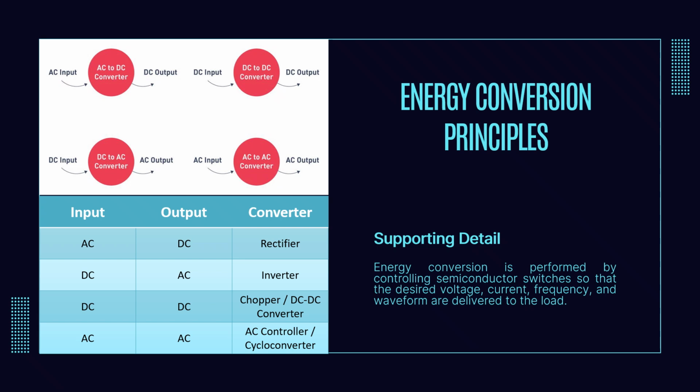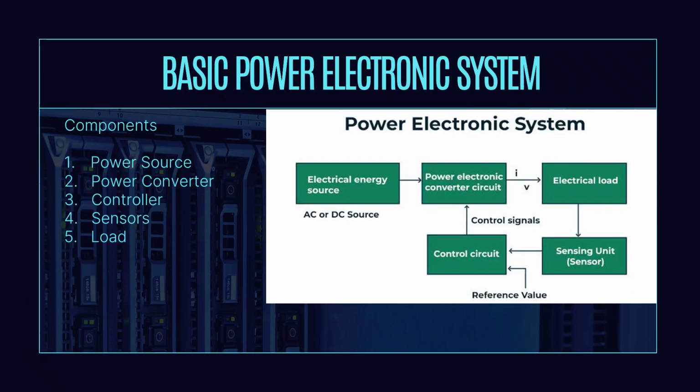So now that we understand the conversion process, let us identify the major components that make a complete power electronic system function effectively. Every power electronic system consists of several essential components: the power source, the power converter, the controller, sensors, and also the load. The controller is often implemented using a digital signal processor, microcontroller, or FPGA.